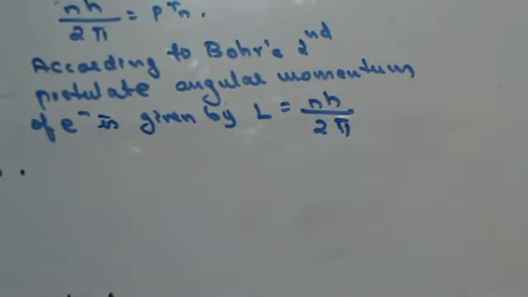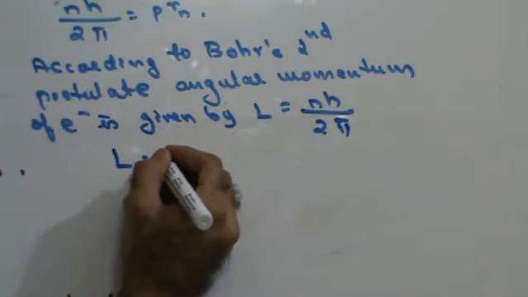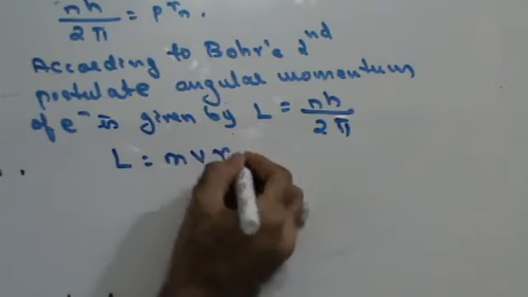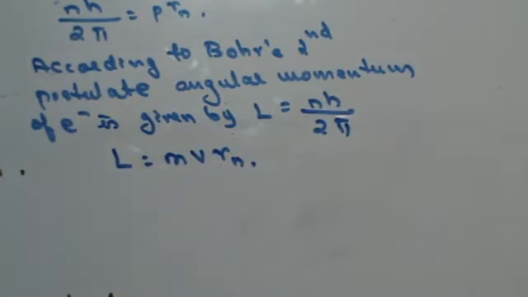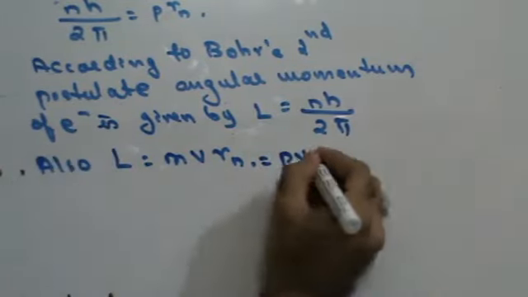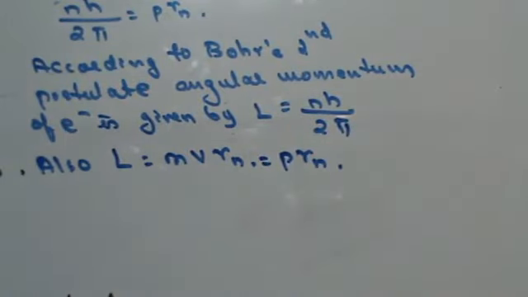De Broglie's hypothesis also says that, right? Or I could say that angular momentum is equal to m v into r_n, linear momentum into radius, which is nothing but p into r_n.